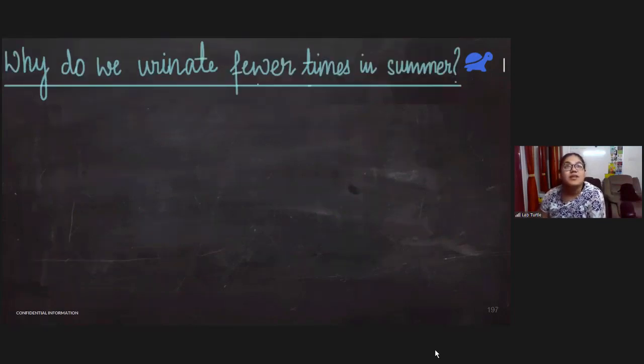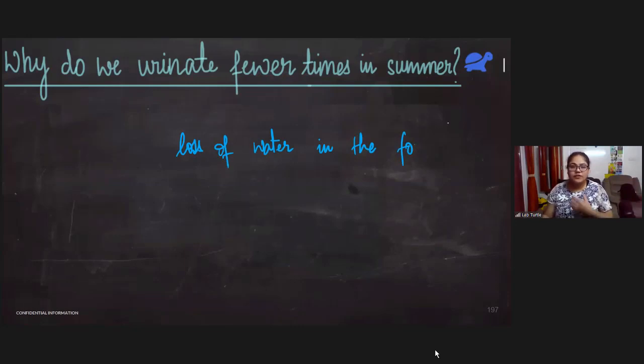A question: why do we urinate fewer times in summer? So, do you agree that in summers we drink a lot more water than we do in winters? But in winters, the urination becomes more frequent. So, in summers, even though we drink a lot of water, the amount of urine that is being produced is lesser. Can you think of a reason for this? In summers, although we drink more water, there is a loss of water in the form of sweat. That is why in summers, even though we drink more water, the amount of urine produced is less.